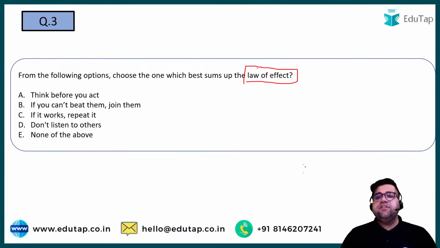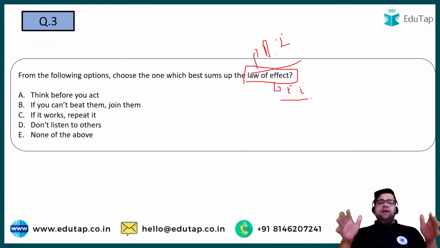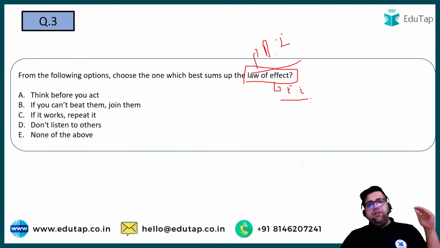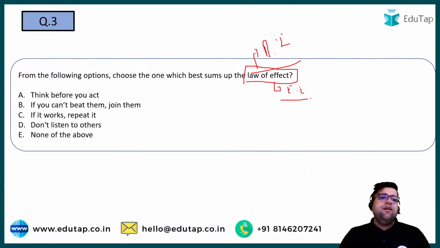Law of effect was given by B.F. Skinner, right? Sorry, B.F. Skinner gave you reinforcement theory. Law of effect was given by E.L. Thorndike. Yes, if my memory serves me well, reinforcement theory was given by B.F. Skinner. In that particular theory, there is one law of effect which was given by E.L. Thorndike. So now try to answer the law of effect. Yes, very good, Rishi Sharma. E.L. Thorndike, law of effect.